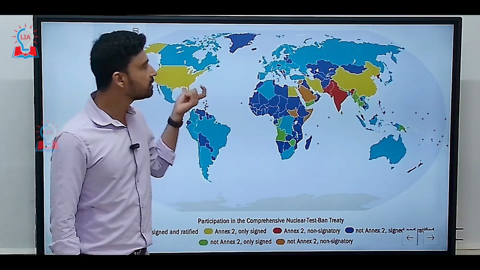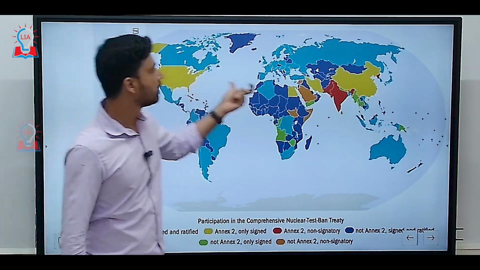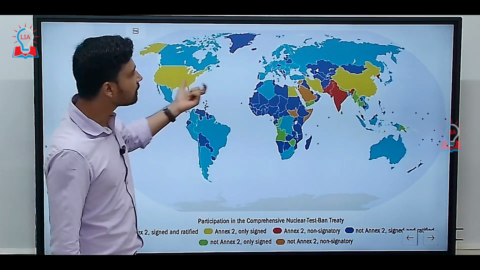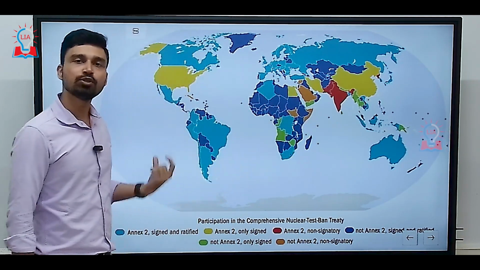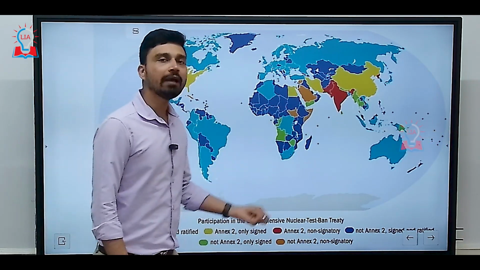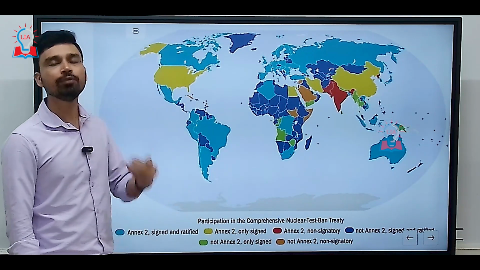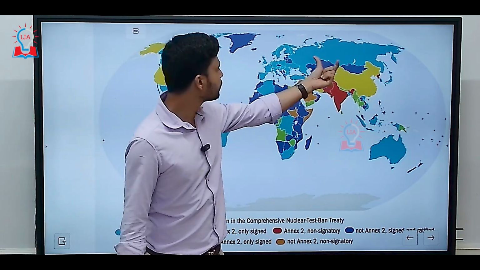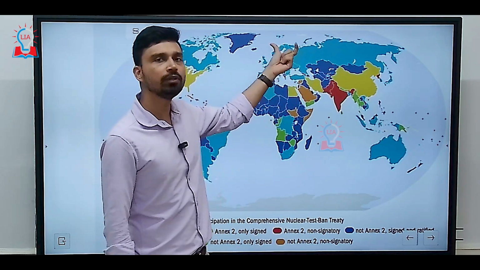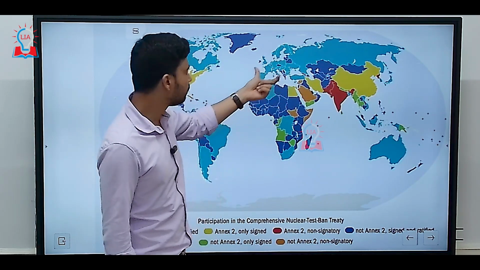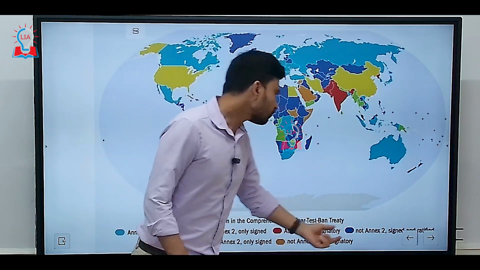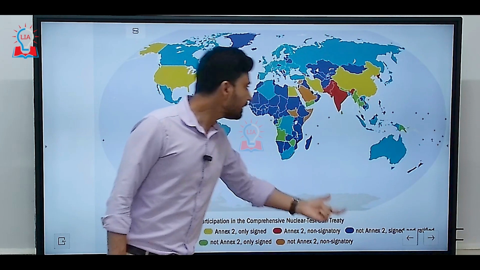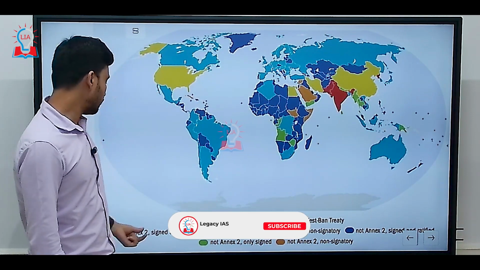Apart from that, if you look at the status of the US and China, both are shaded in green, which means these countries are also included in Annex 2 of the CTBT. However, they have signed the treaty but still have not ratified it. On the other hand, Russia and most of the countries of the European Union are shaded in blue, which means they have both signed and ratified this treaty.